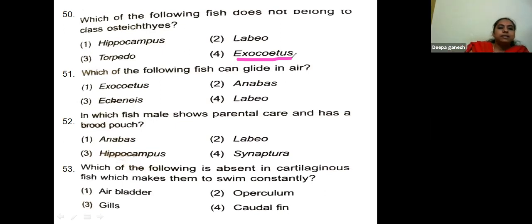Hippocampus is also called the bent horse. The body is covered by bony plates and rings are there. They are also called bony fishes.